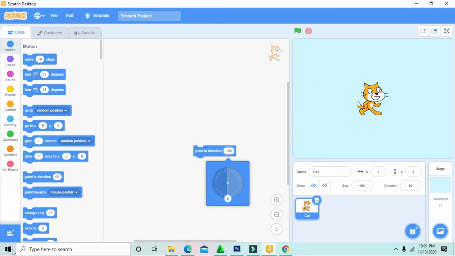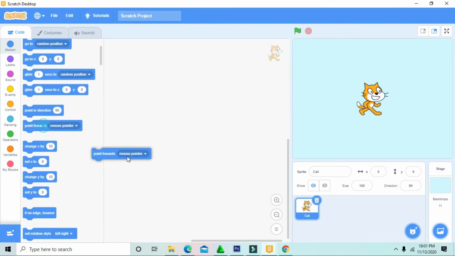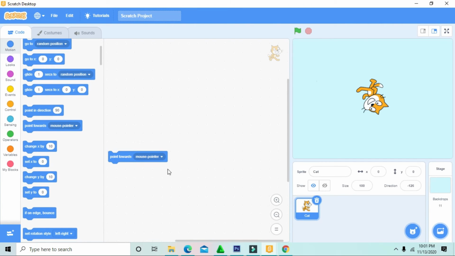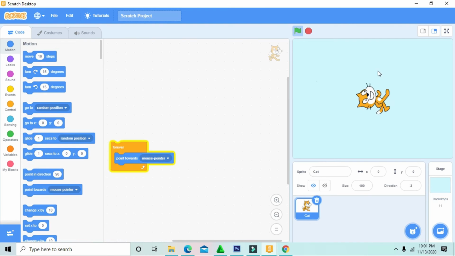118. 108. And she'll make it and she'll go, point direction, go to the left. So how to make it before? We only need to make it 90. Next, point towards mouse pointer. She points to the mouse pointer, my mouse pointer here. She points anywhere, but she cannot move.